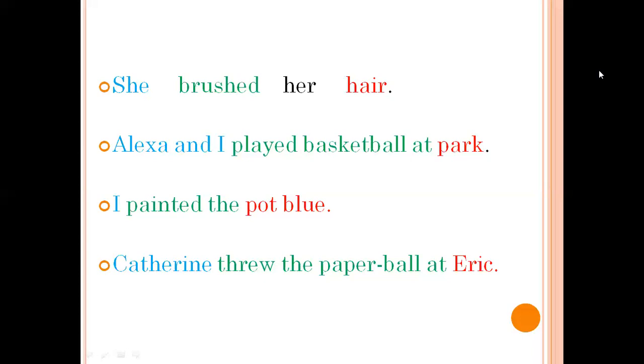Catherine threw the paper ball at Eric. Catherine is the subject as she has initiated the action of throwing the paper ball. Eric is the one who is being hit by the ball, so he is an object because he is the receiver of Catherine's action. Threw the paper ball is the predicate.